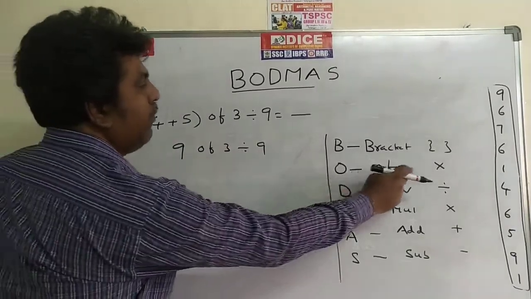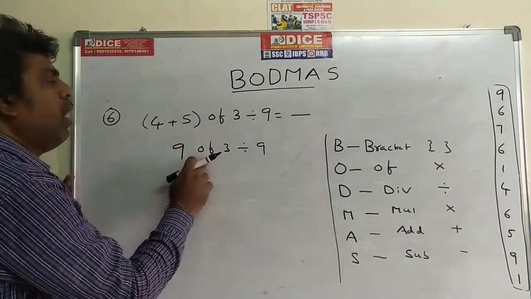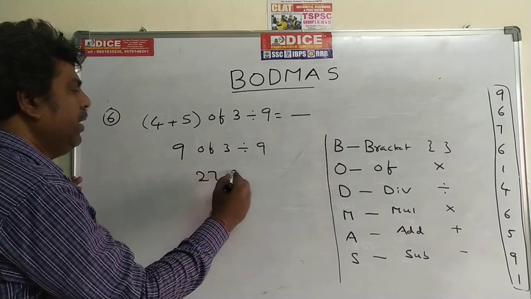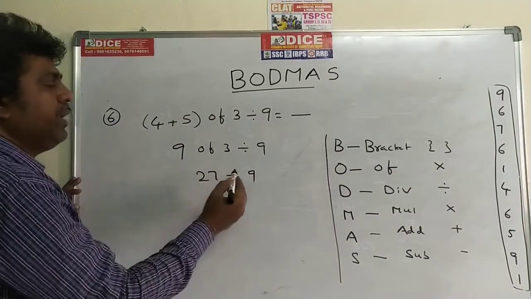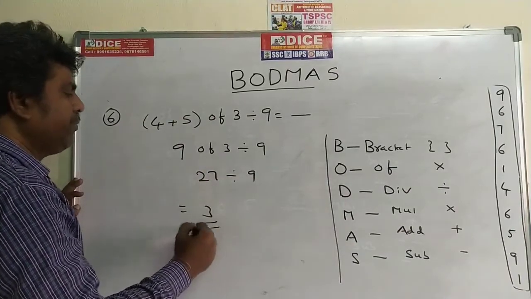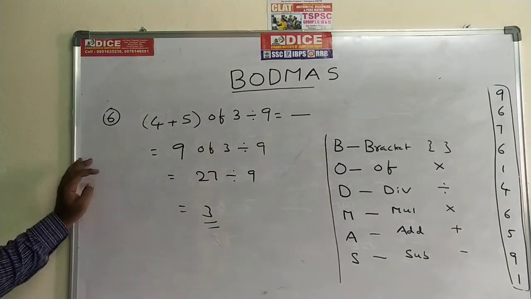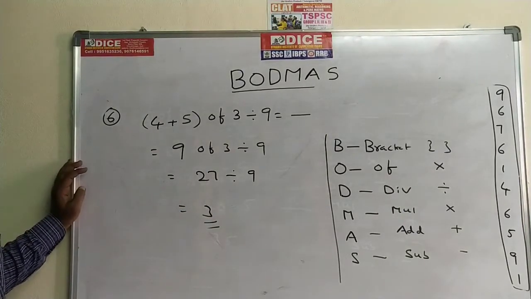Of is there, division is there. First priority goes to of, next one is division. So 9 of 3, of means multiplication, 9 into 3, how much? 27. 27 divided by 9, the value is 3. So 3 is the answer. Write down this one, you can go for the seventh problem.